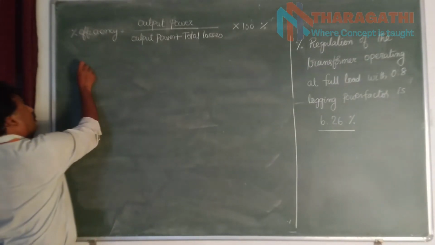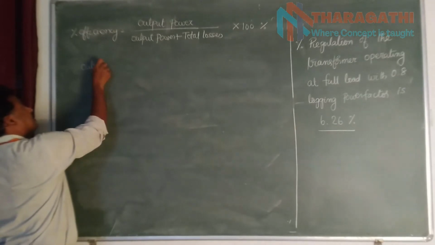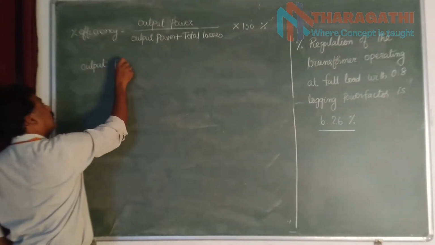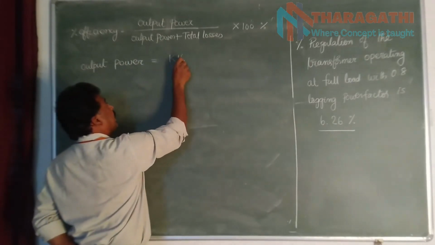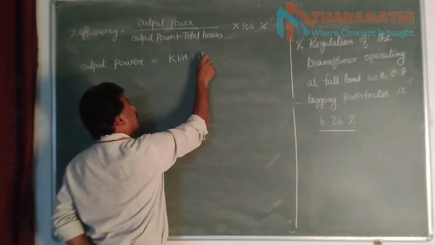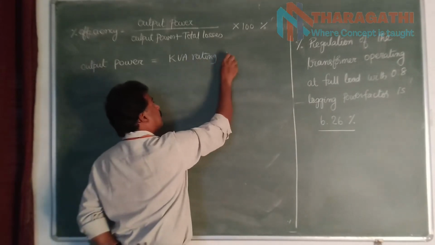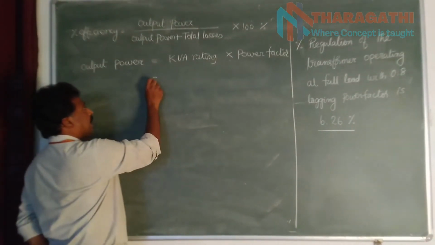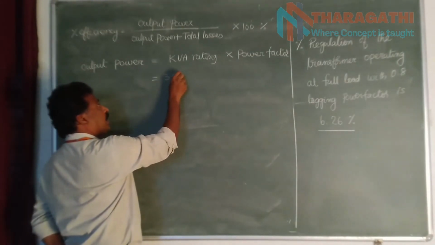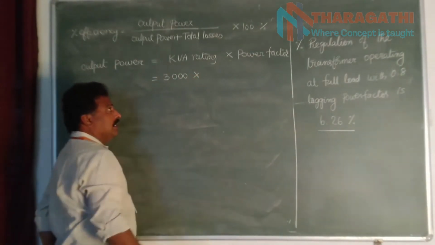The output power of a transformer is equal to its kVA rating multiplied with the power factor. The kVA rating of the transformer is 3 kVA, so 3000 volt amperes multiplied with the power factor.